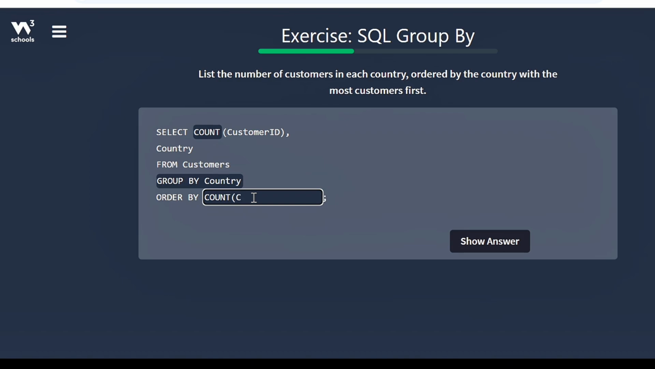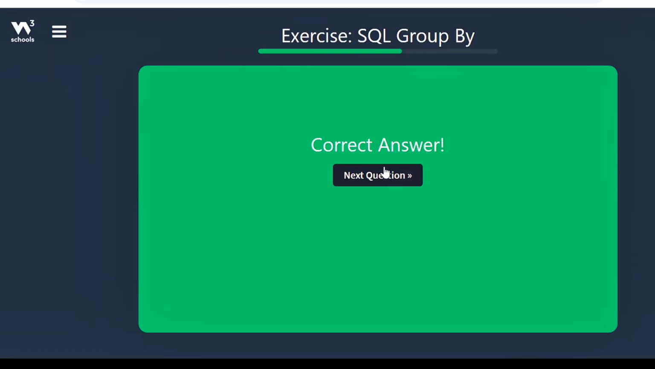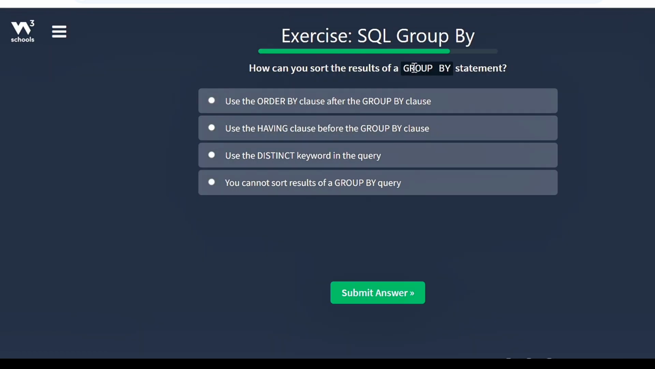For example, in this question, list the number of customers in each country. In each, once you see that each, you are grouping by country. If you run this query, it's just going to show you a list of countries and the number of customers from that country. This is one of the ways you can identify a group by question. How can you sort the results of a group by statement? You use the order by.